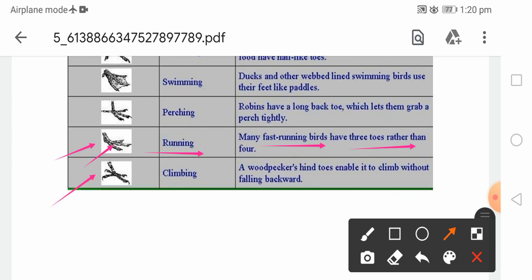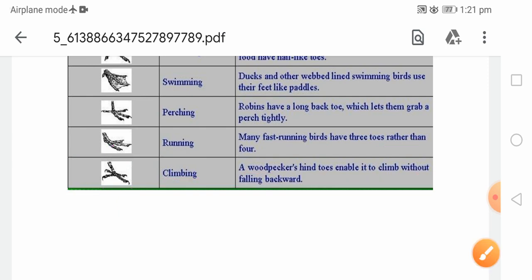And lastly, you can see here the climbing feet. Climbing feet are found in woodpecker birds. It is useful for climbing on trees without falling backward. Again here in the climbing feet, 2 toes are forward directed and 2 toes are backward directed, and the toes have claws. Obviously claws are very important, which is the pointed, curved nail-like structure known as the claws.